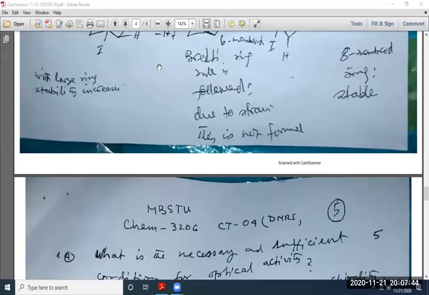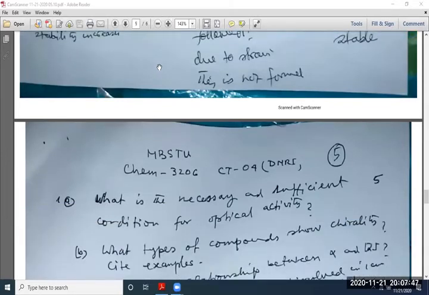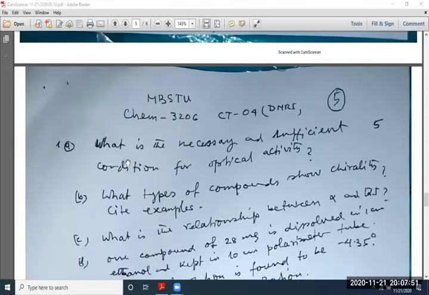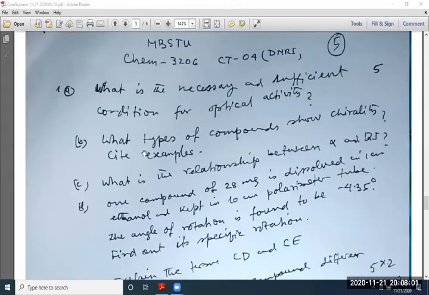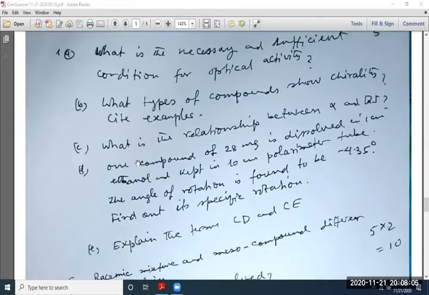I'll give you now the last CT04, I will discuss this. Number one, what is the necessary and sufficient condition for optical activity? B. What types of compounds show chirality? Cite examples. What is the relationship between alpha and the bracketed alpha? One is specific optical rotation and this is specific rotation. The mathematical relations you should mention.